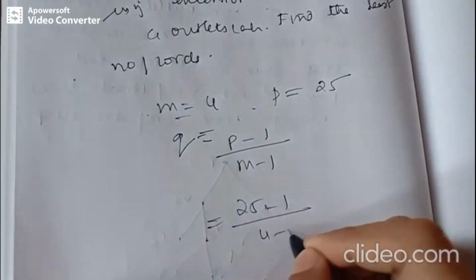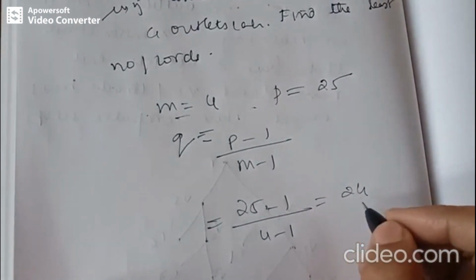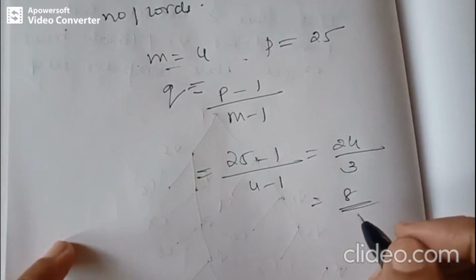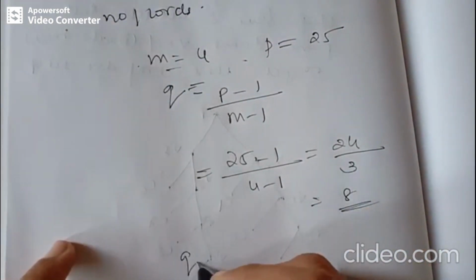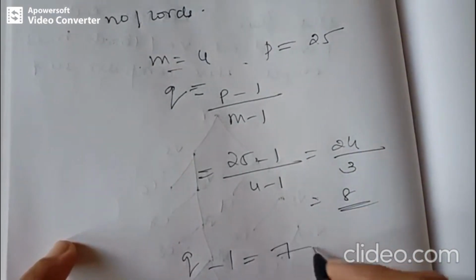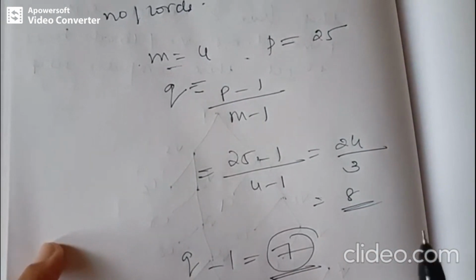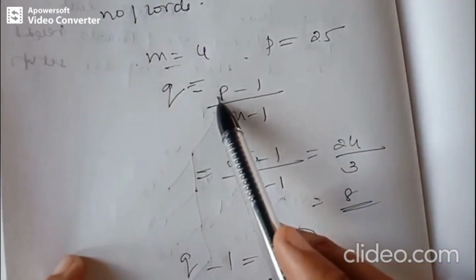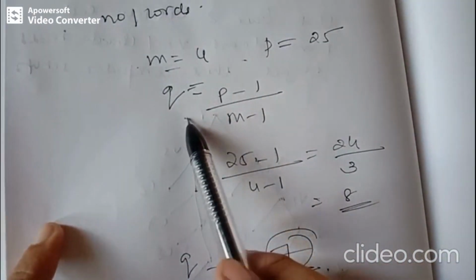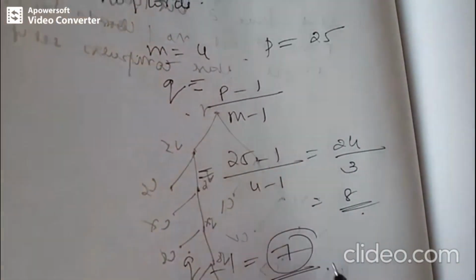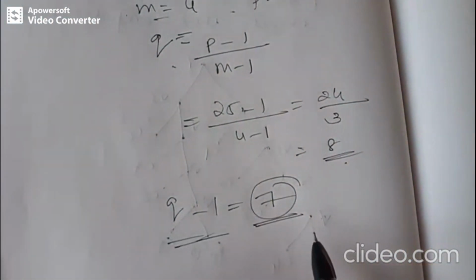If we just find out the value, we get the answer as 8. That is the number of internal vertices, but the minimum number of extension cords required is Q minus 1, which is 7. So these are all the problems under rooted trees. In the next video session, we will look into sorting and its problems.